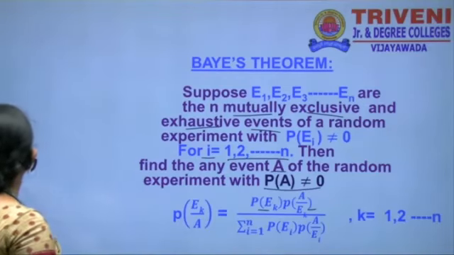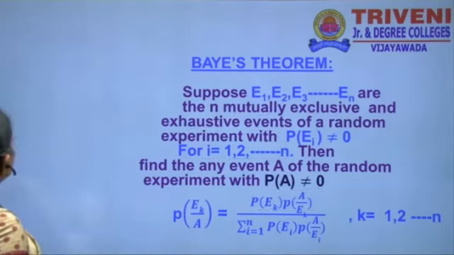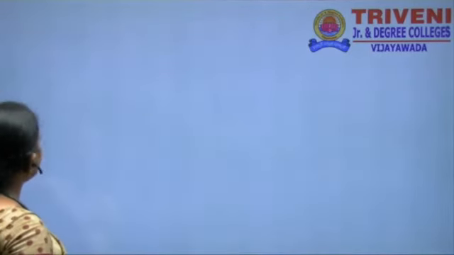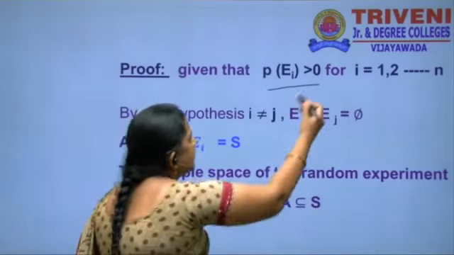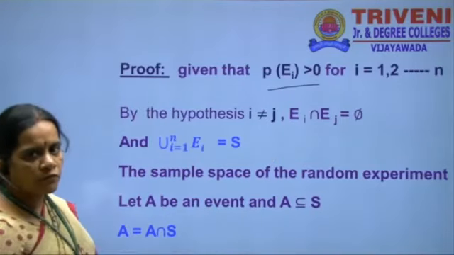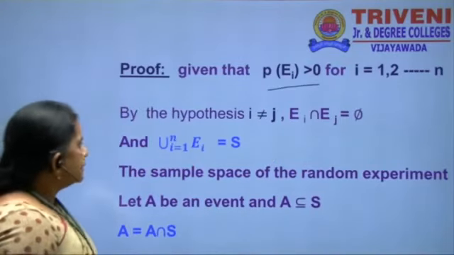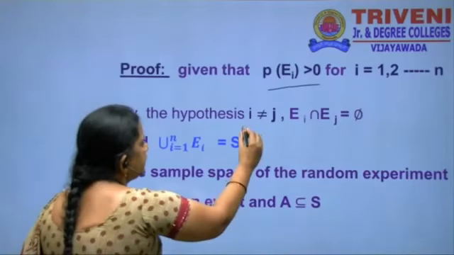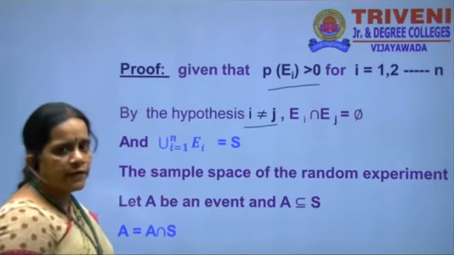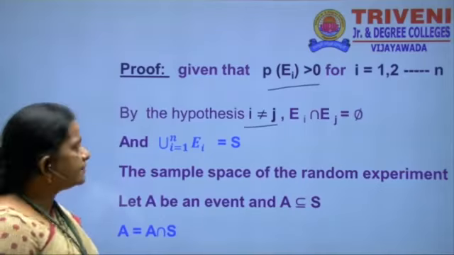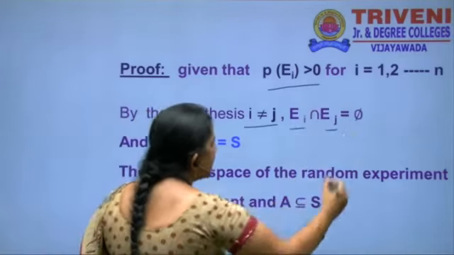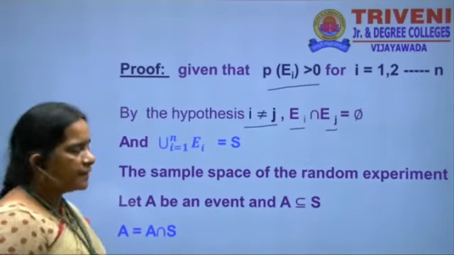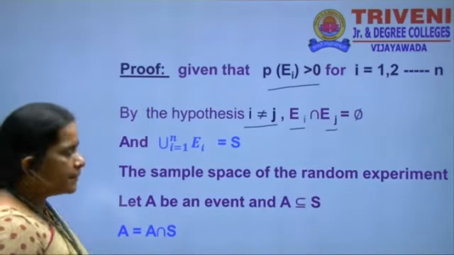Mutually exclusive means P of A intersection B is equal to phi. P of Ei is greater than 0, i is equal to 1, 2, 3, etc. n. Then by the hypothesis any two events are not equal, thus we take i is not equal to j. Ei and Ej are two events in a sample space. Then the intersection is phi.